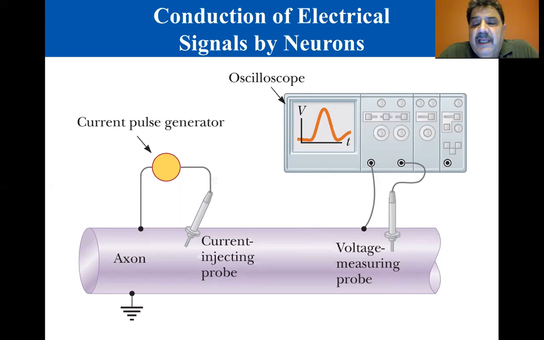In the aqueous environment of the body, salts and other molecules dissociate into positive and negative ions. As a result, body fluids are relatively good conductors of electricity. The inside of the axon is filled with an ionic fluid that is separated from the surrounding body fluid by a thin membrane that is only about 5 nanometers to 10 nanometers thick.